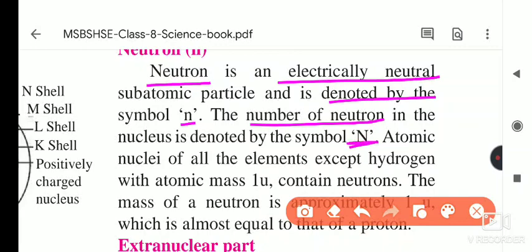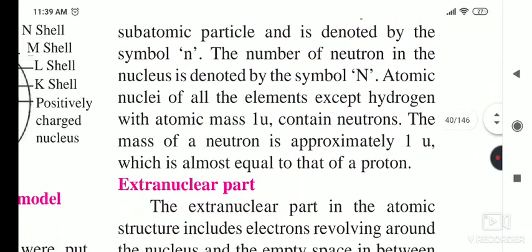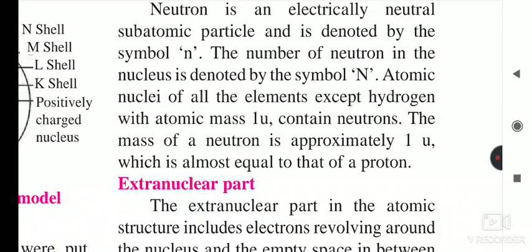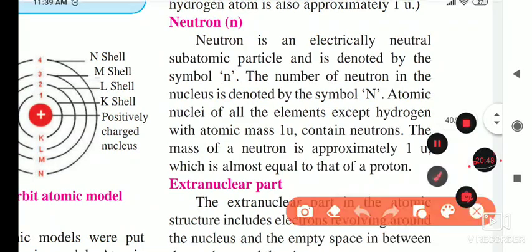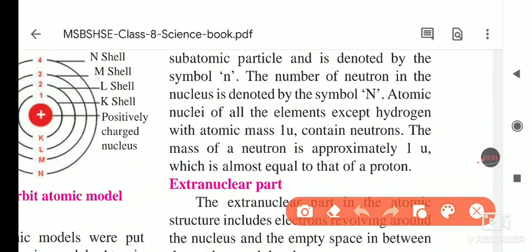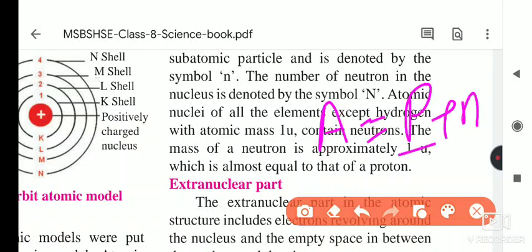So we have seen that the atomic number is shown by Z, protons are shown by P, neutrons are shown by N. Now atomic nuclei of every element except hydrogen with atomic mass 1 Dalton contain neutrons. The mass of the neutron is approximately 1 Dalton, which is almost equal to that of the proton. So how much is the mass of a proton? Atomic mass, when we are finding the elements, is denoted by the letter A. So atomic mass is equal to the number of protons plus the number of neutrons. If we add these, we get the atomic mass of the element.